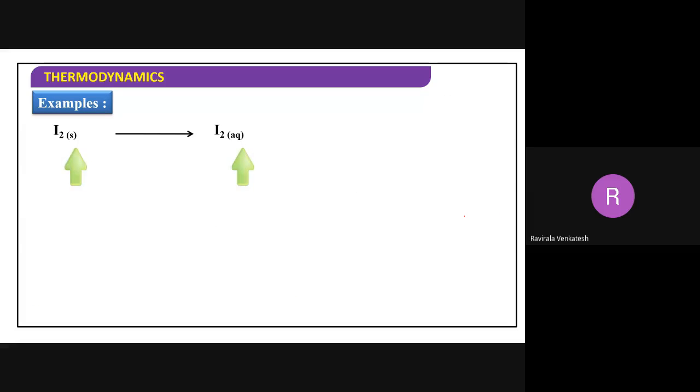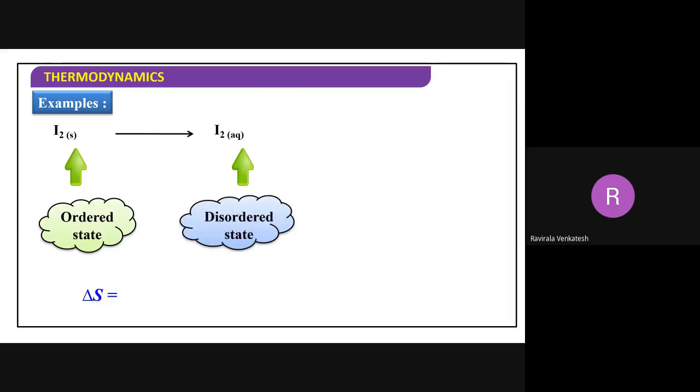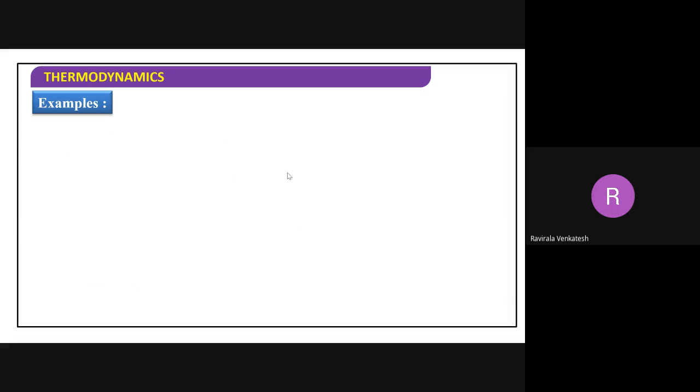Example we are taking now. You see, iodine in solid state and iodine in aqueous state. The solid is in order; this one is a disorder, because in aqueous state we get more disorder. Now definitely it is positive. That means it is a spontaneous process.